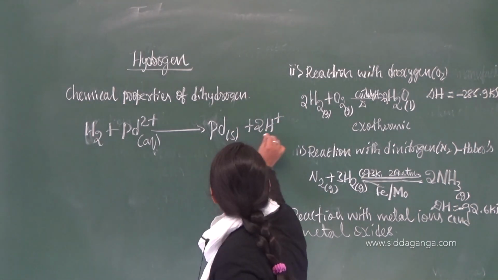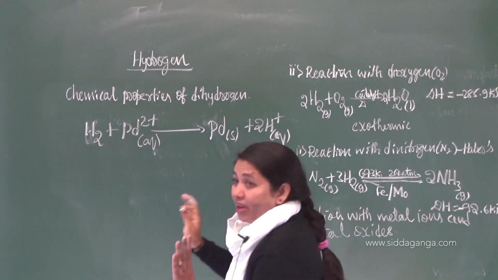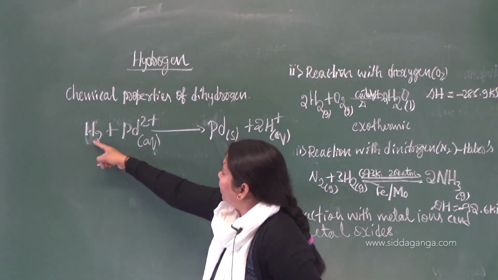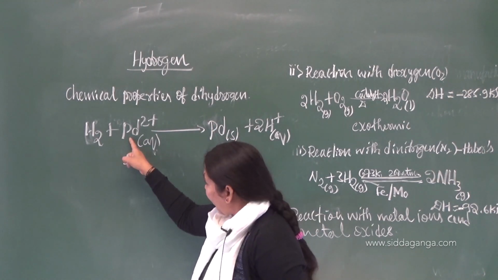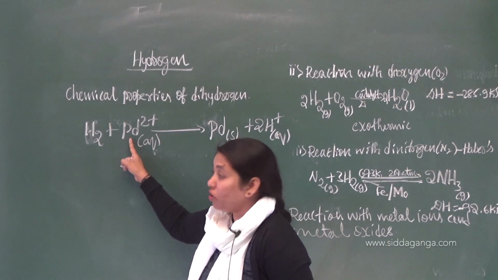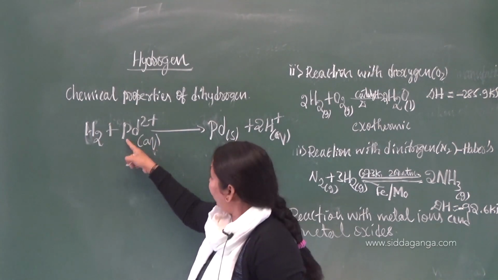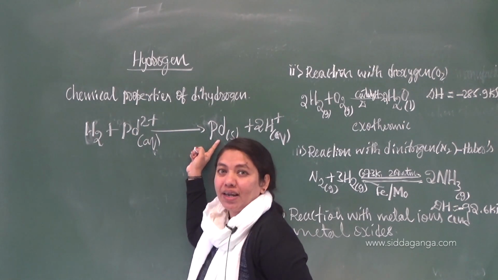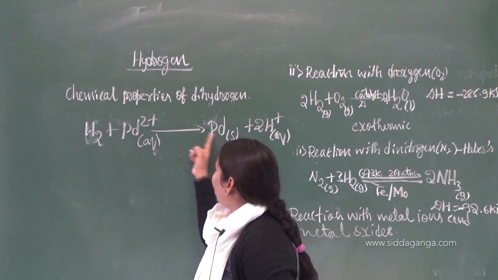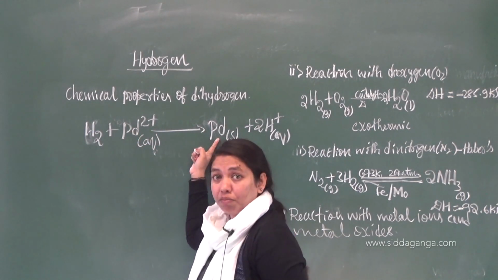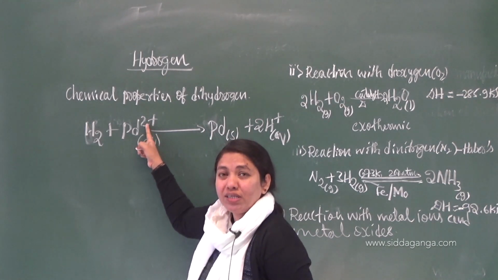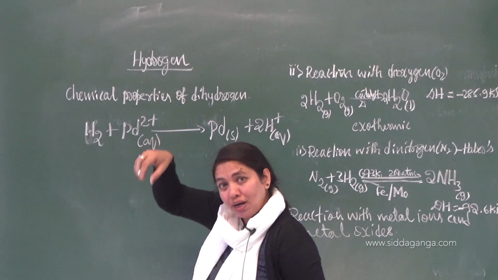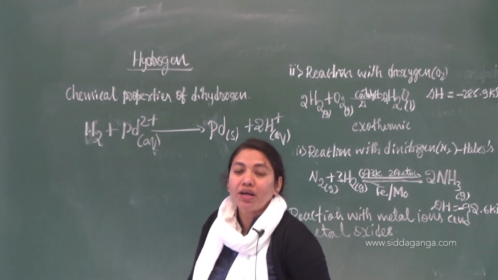Are you getting the concept? What is the meaning of reducing agent? Very simple. It gets oxidized by loss of electrons and it reduces this one. Reduce means you have to remove the charge. The ion will convert into its metal. How do we convert an ion to a metal atom? For 2+, we have to remove that 2+ by adding 2 electrons. From where will the 2 electrons come?